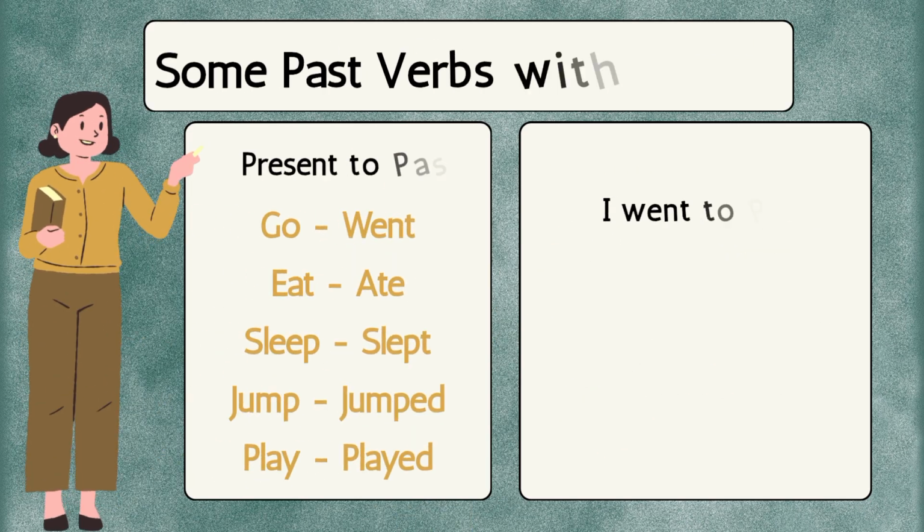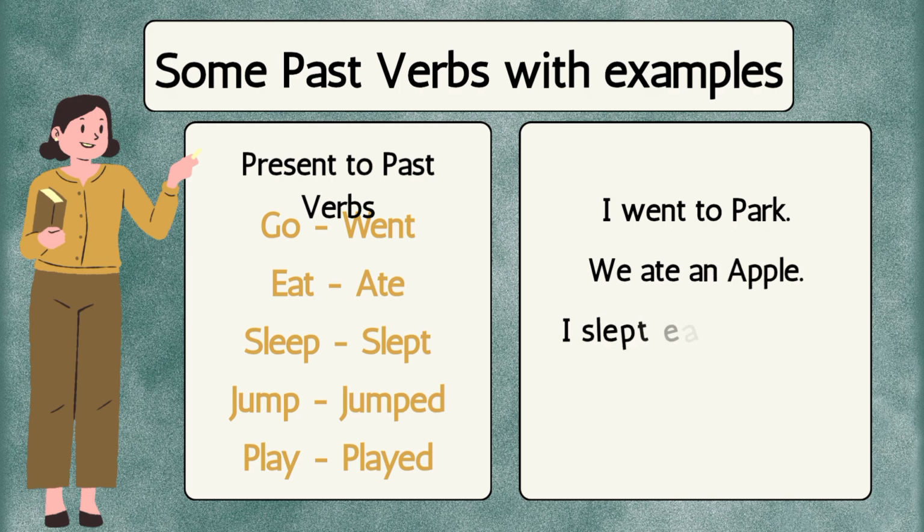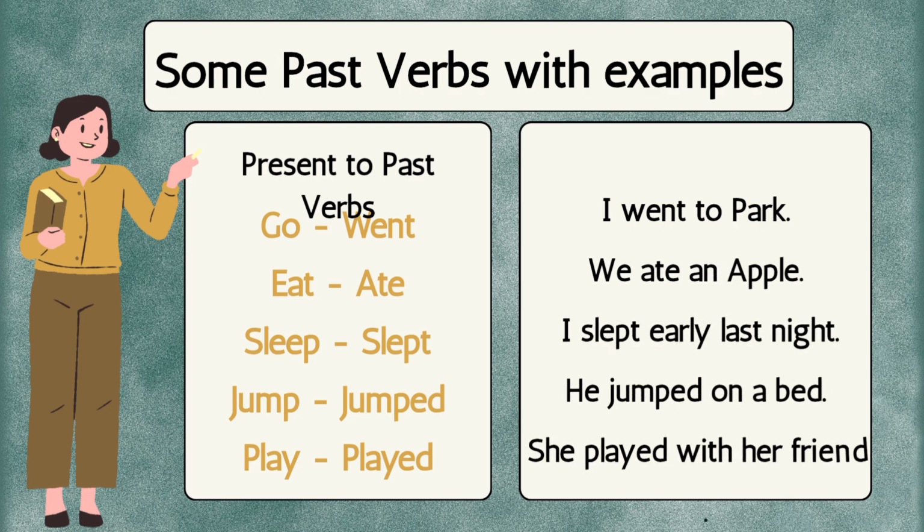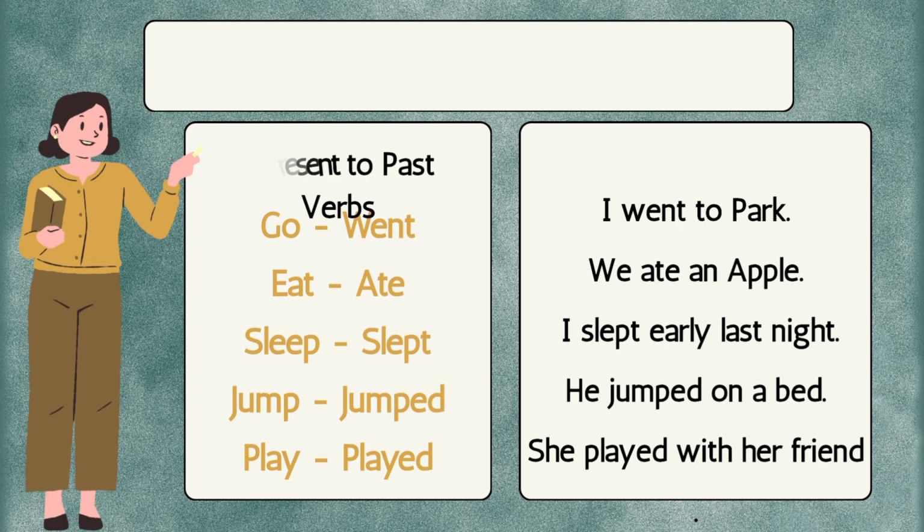Some past verbs with examples: go, went; eat, ate; sleep, slept; jump, jumped; play, played. I went to the park. We ate an apple. I slept early last night. He jumped on a bed. She played with her friend.